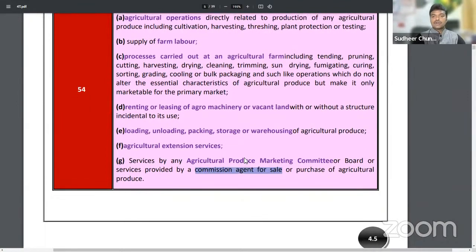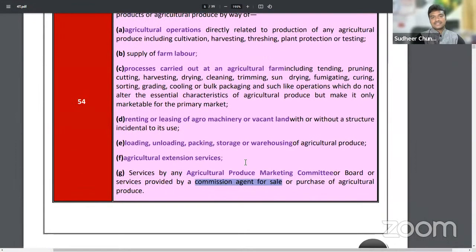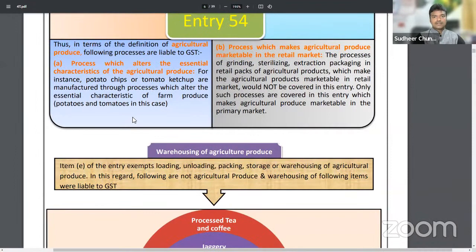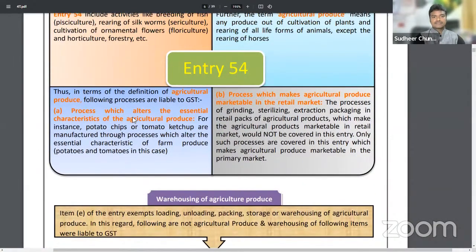Now let me continue. All these are agriculture related services. These activities I have explained here in a detailed manner. If you observe, each and every point is being covered here. Yeah, let us begin.